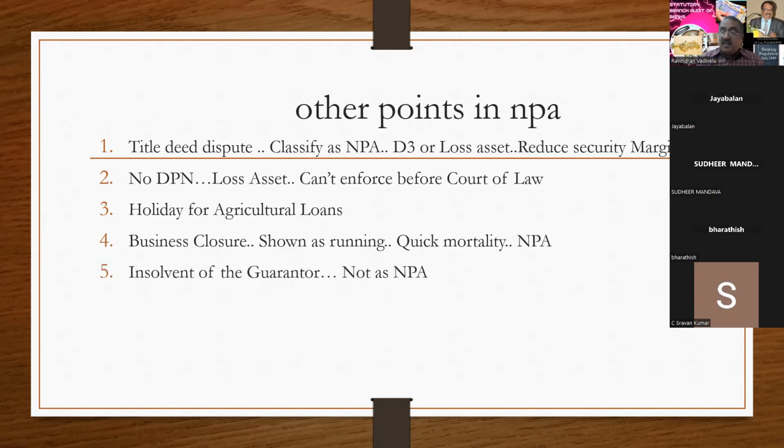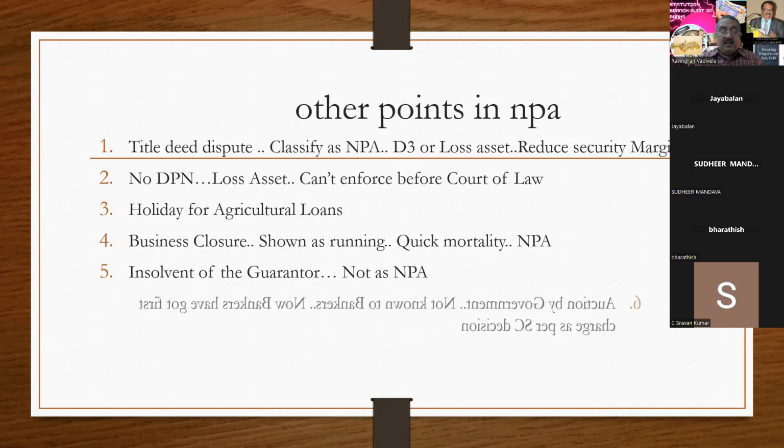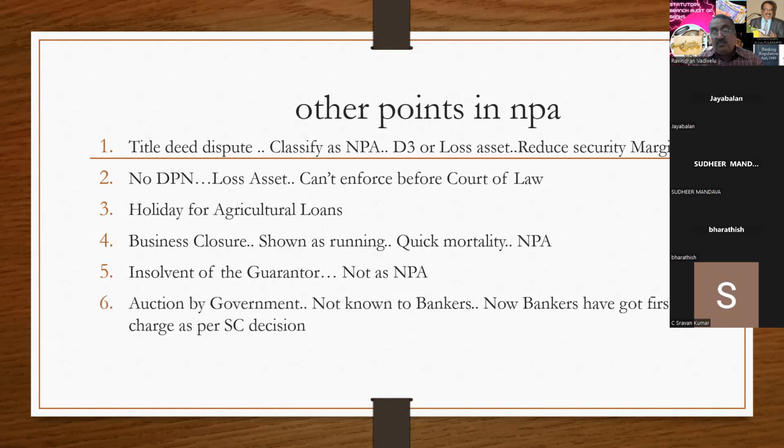And next one is, we already discussed, the installment of the guarantor will not make the account NPA. The borrower's NPA will not make the guarantor NPA. Next one is auction by the government. Previously the first right went to the government, then only to the bankers.